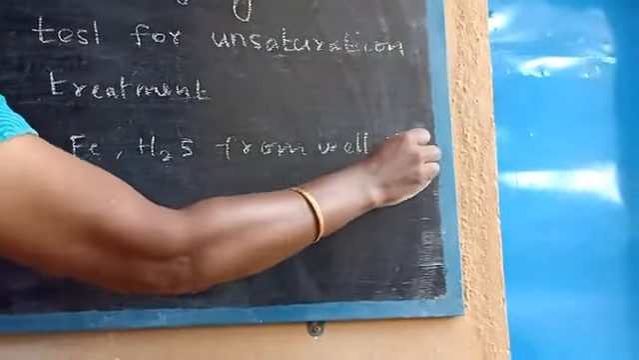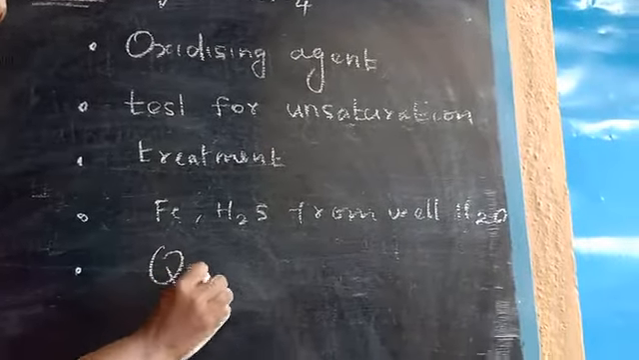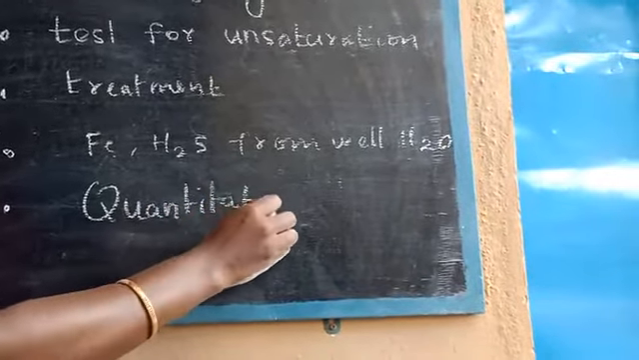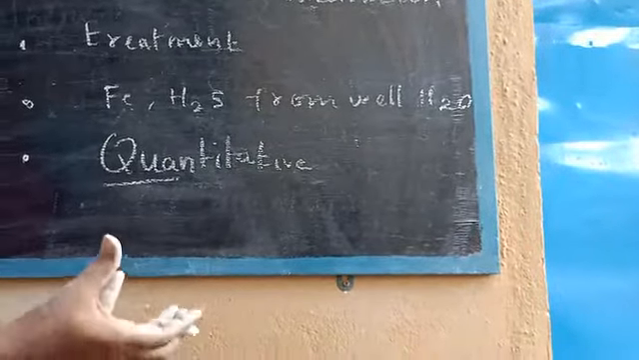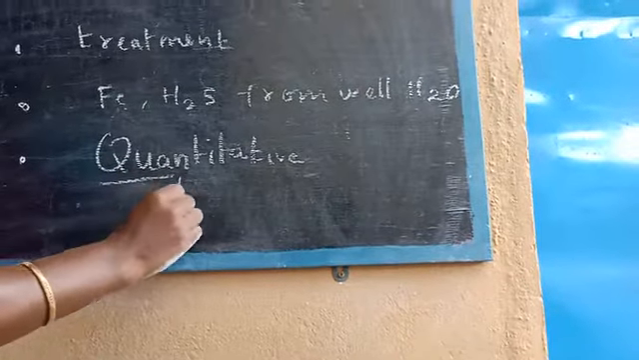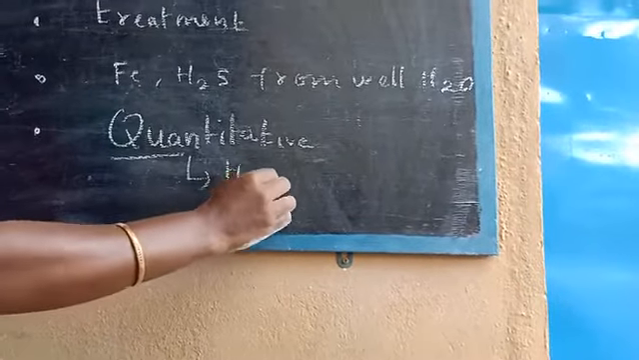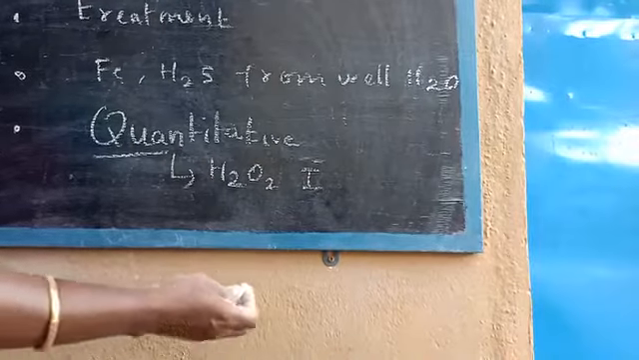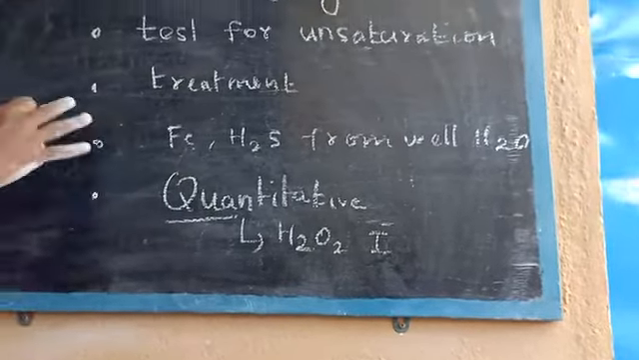Next, KMnO4 is used in quantitative analysis. Quantitative means quantity, how much. So it is used to estimate some compounds, such as hydrogen peroxide, iodide compounds, ferrous salt and oxalate. So these are the uses of KMnO4.